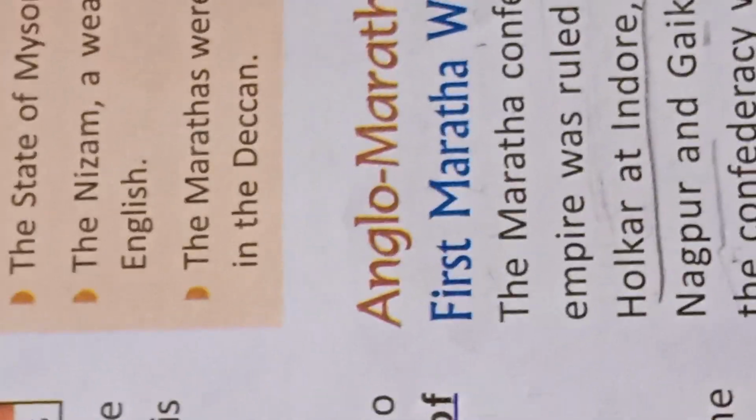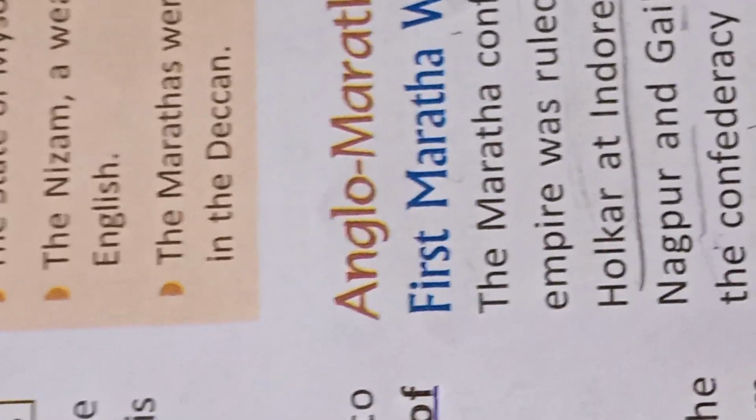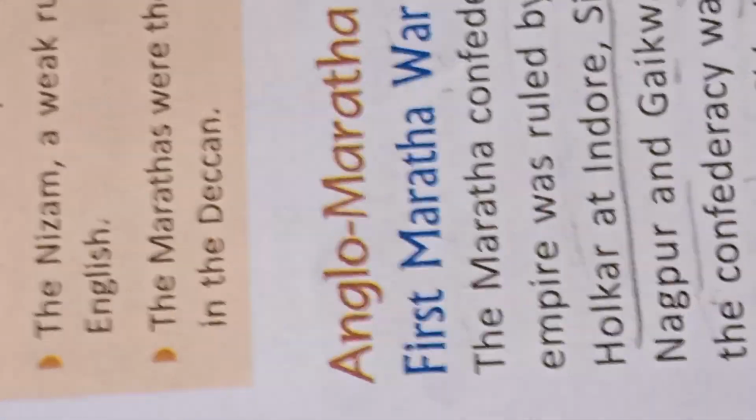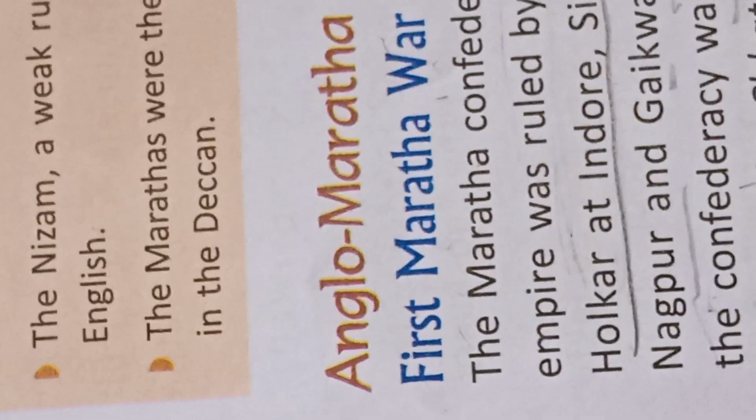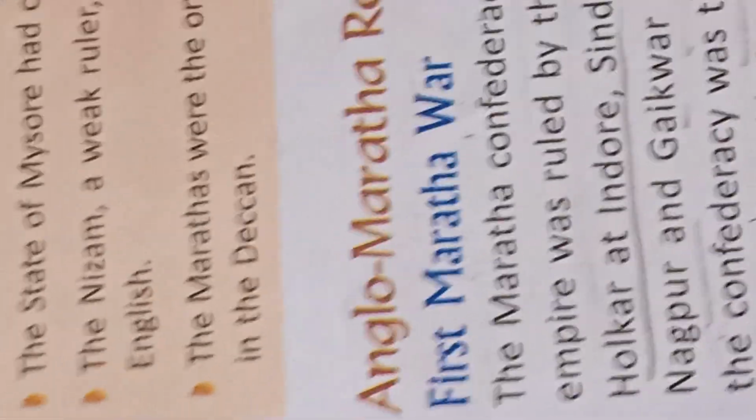At the head of the confederacy was Peshwa. Peshwa means Prime Minister at Pune. And Chhatrapati means king. Chhatrapati at Satara was the nominal head of the Maratha kingdom.